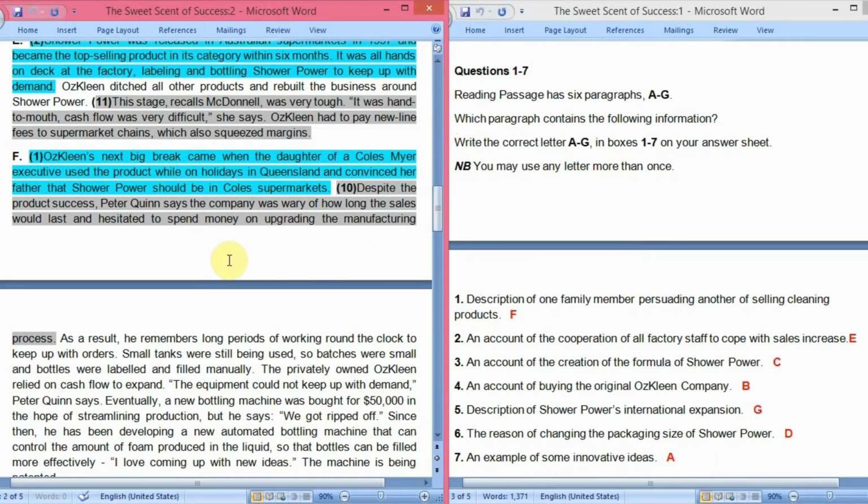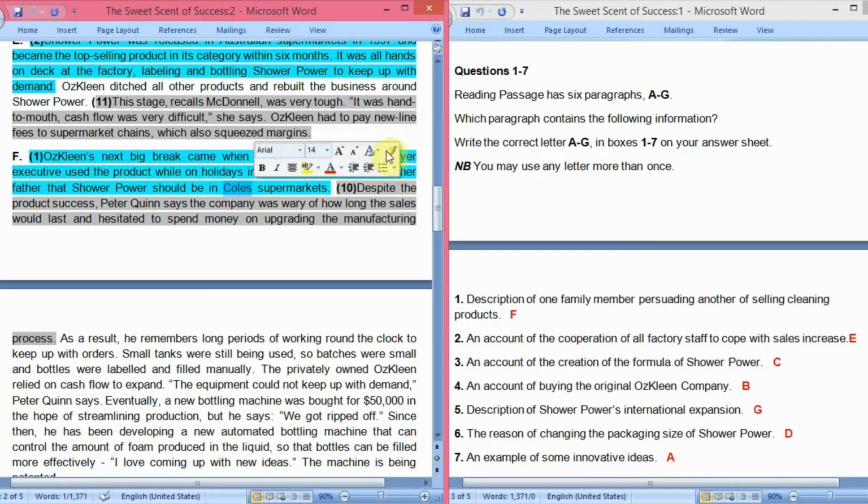In the F paragraph, from the very first line: Oskaline's next big break came when the daughter of a Colesmere executive used the product while on holidays in Queensland. So there was a Colesmere executive and his daughter. She used the product while on holidays in Queensland and convinced her father that Shower Power should be in Coles supermarkets. So Shower Power is a cleaning product that his daughter used, and she is persuading her father that this cleaning product should be in Coles supermarkets.